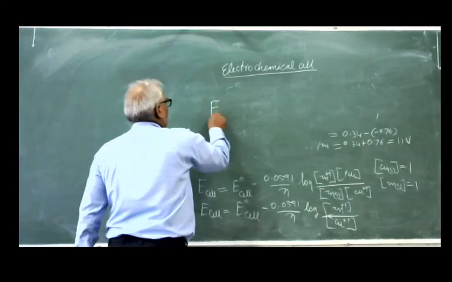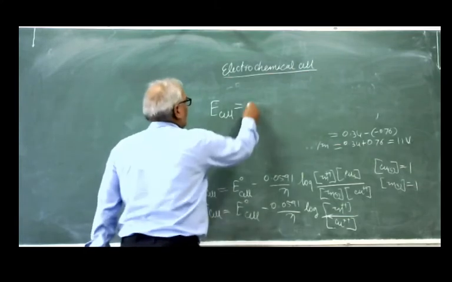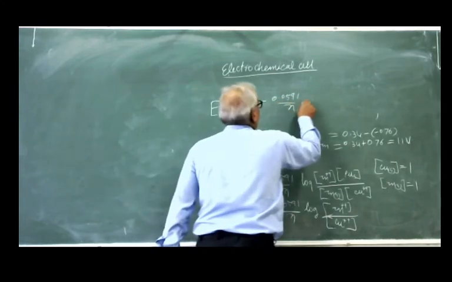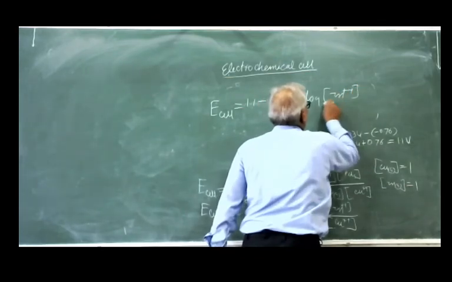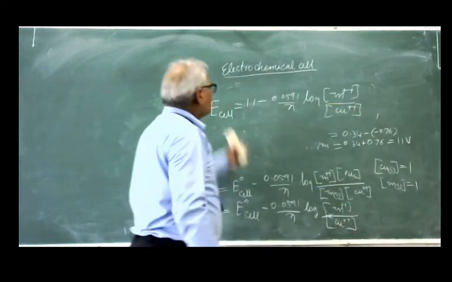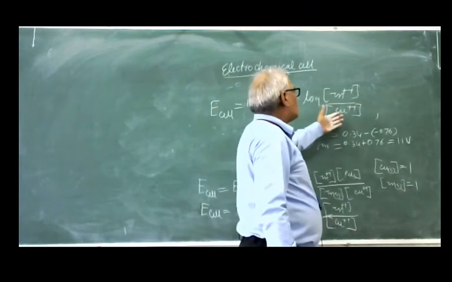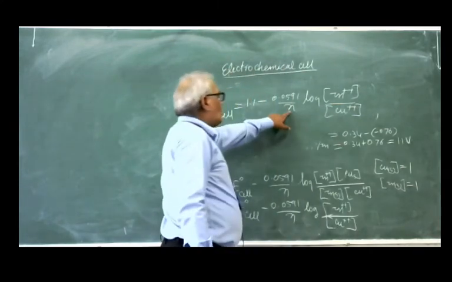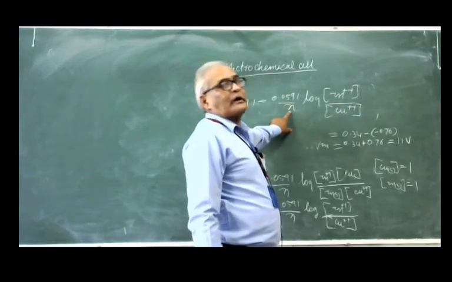E cell is equal to, in place of E0 cell, 1.1 minus 0.0591 upon n log of the concentration of zinc ion upon the concentration of the copper ion. Like this. This is a very simple formula. If the concentration of the zinc ion and the copper ion are given, you should calculate. Now here n, what is the n? n is the number of electrons transferred from anode to cathode.